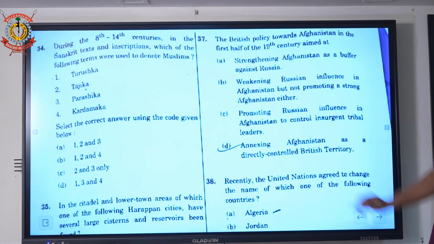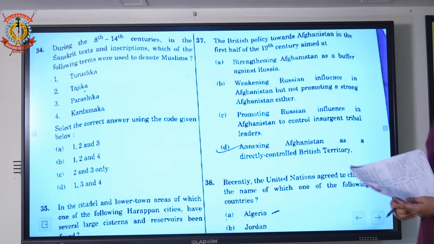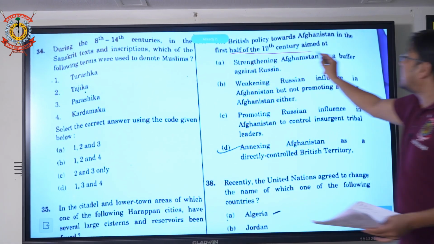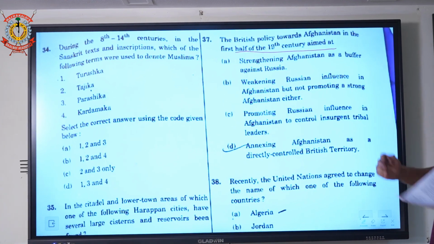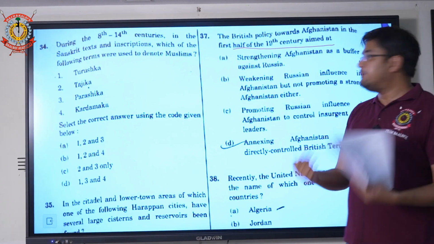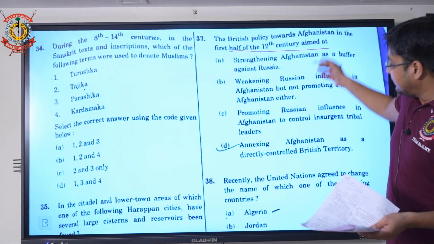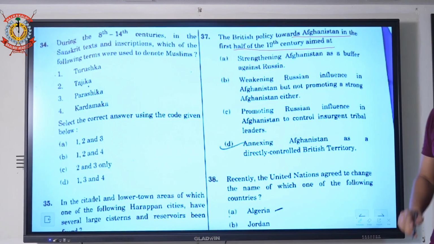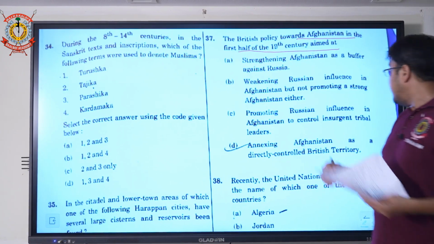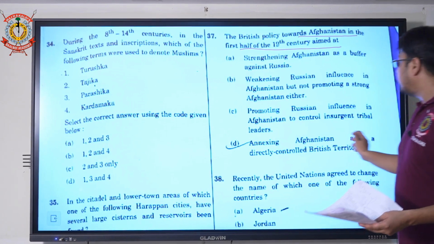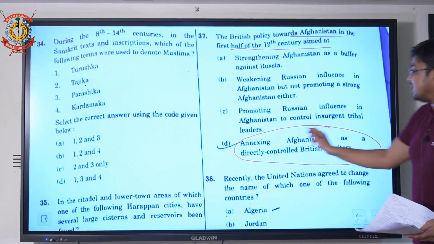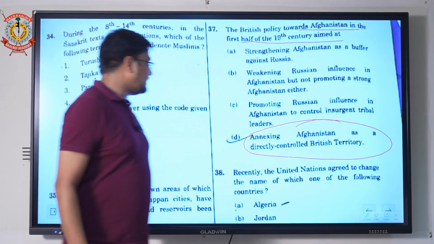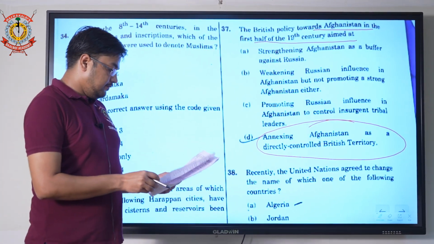Because here in modern history, one question you can see is about British policy towards Afghanistan in the first half of the 19th century. Read the question carefully. Whenever you attempt a question, read it multiple times and see the options carefully. Only in the four options will you find the correct option. What happened? The British wanted to annex Afghanistan so they could have direct control over the territory. So option D is the correct one. Question number 37, D is the correct one.